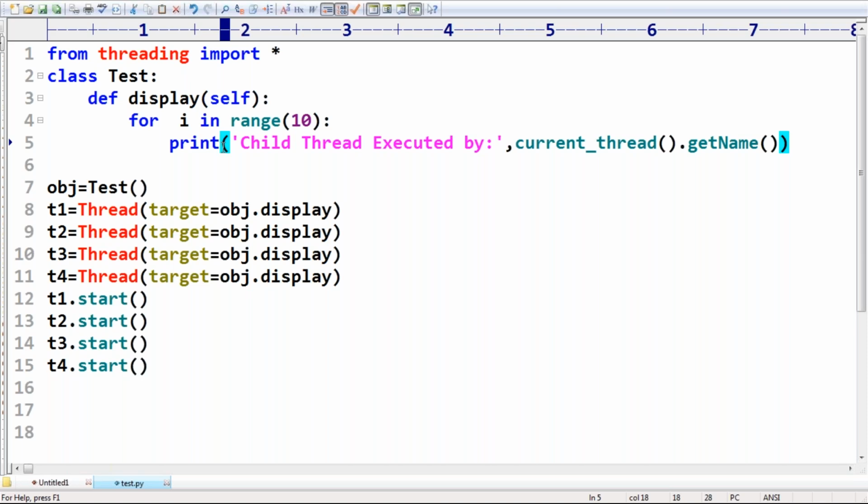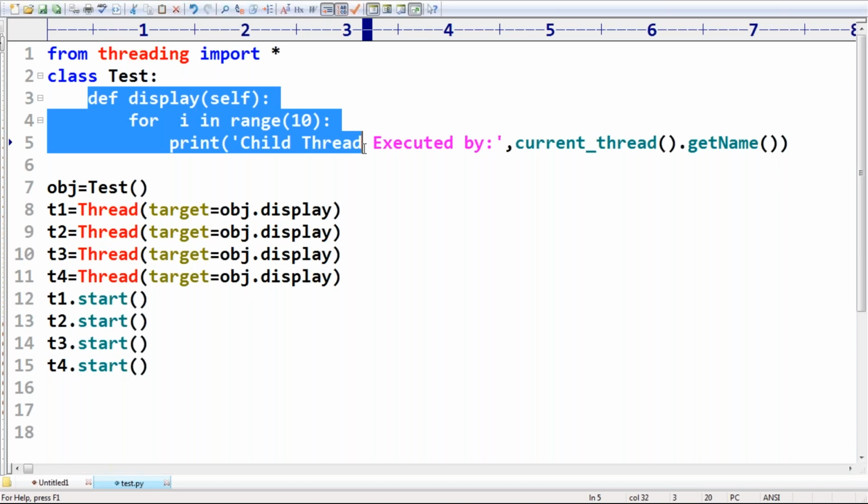Yes, we can create them within a for loop also. This is the job for the first thread, this is the job for the second thread, this is the job for the third thread.